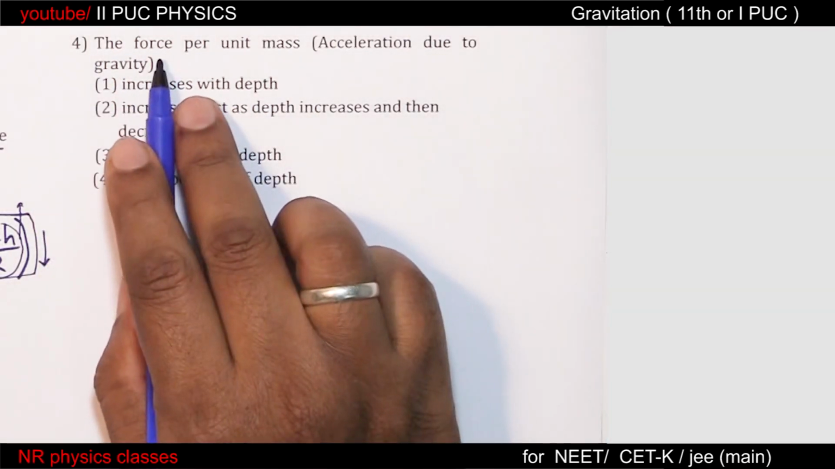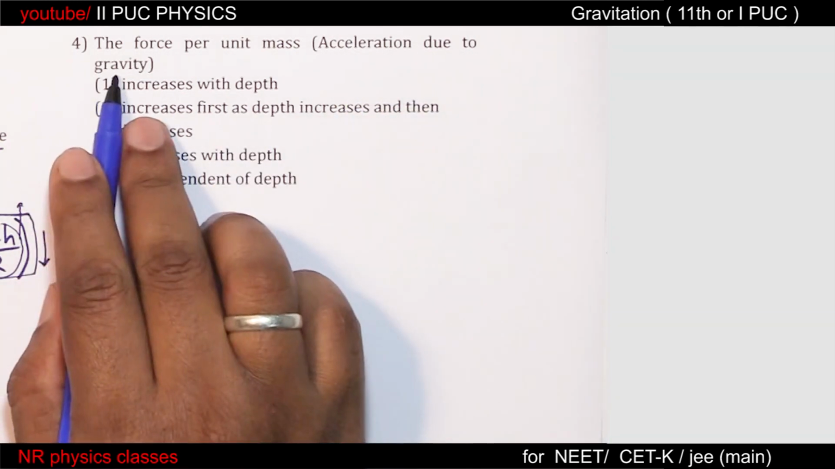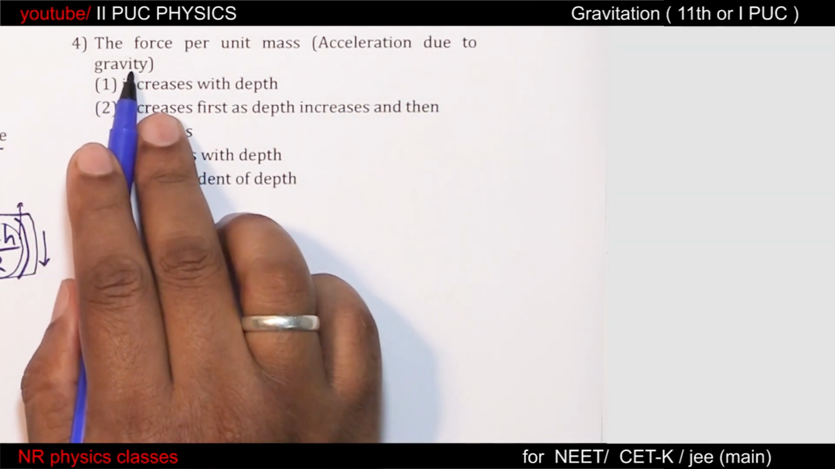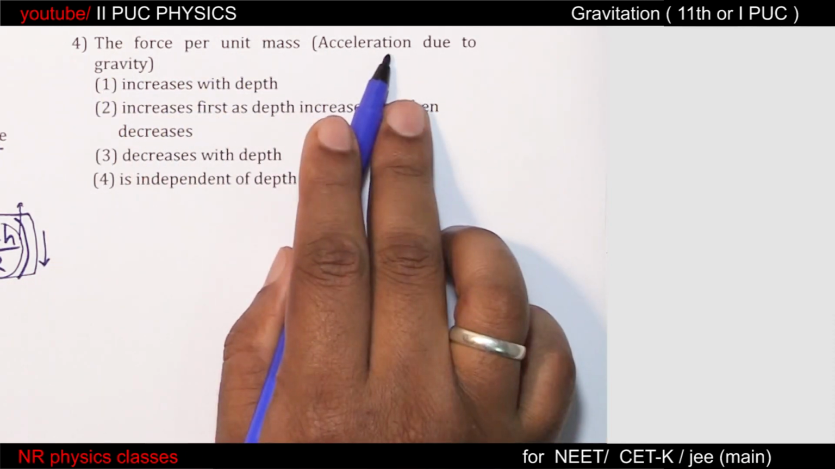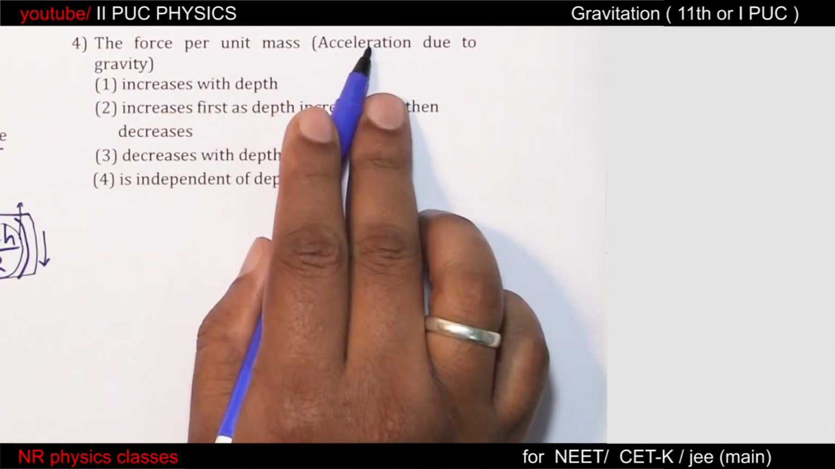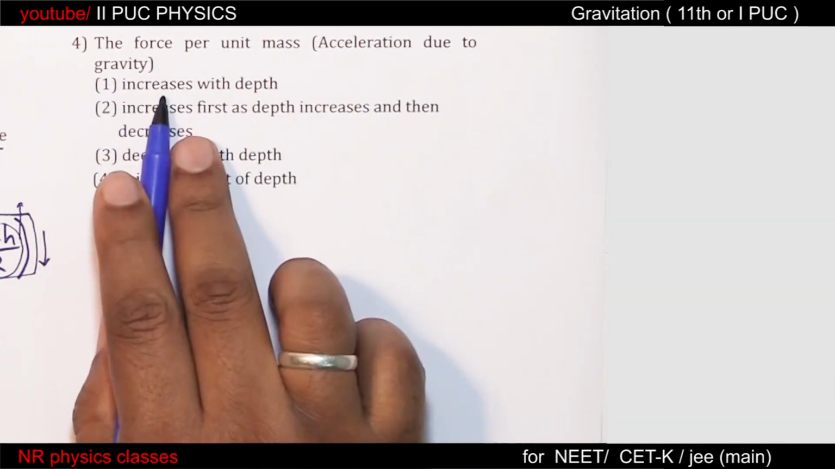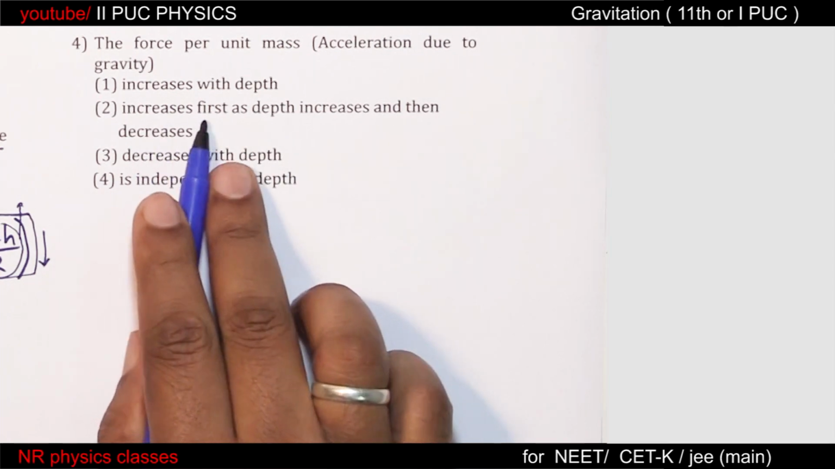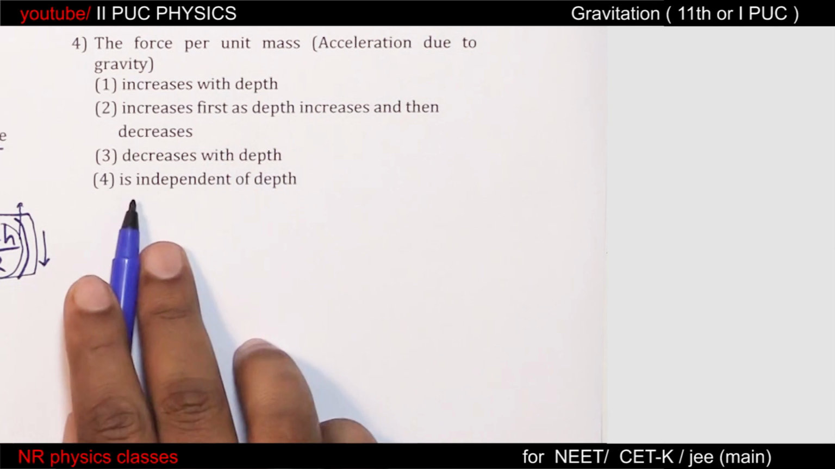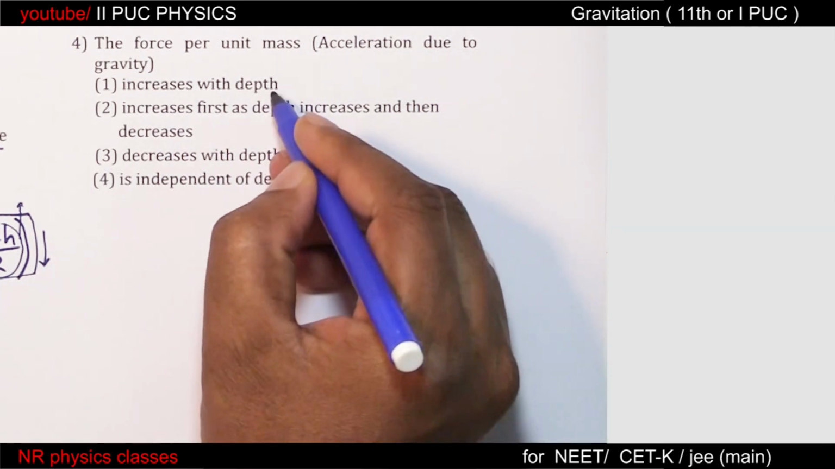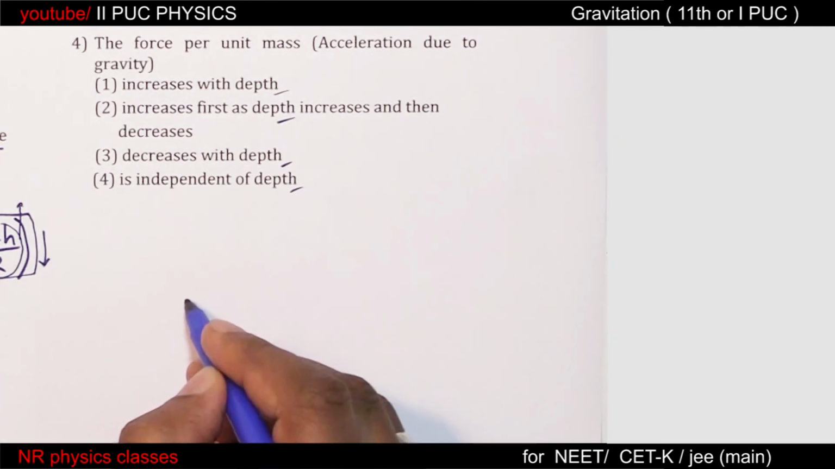Fourth, the force per unit mass is nothing but acceleration due to gravity. In a few questions, you can find force per unit mass instead of acceleration due to gravity. Still it is one and the same. So acceleration due to gravity increases with depth, increases first as depth increases and then decreases, decreases with depth, is independent of depth. In all the 4 options, depth is mentioned.